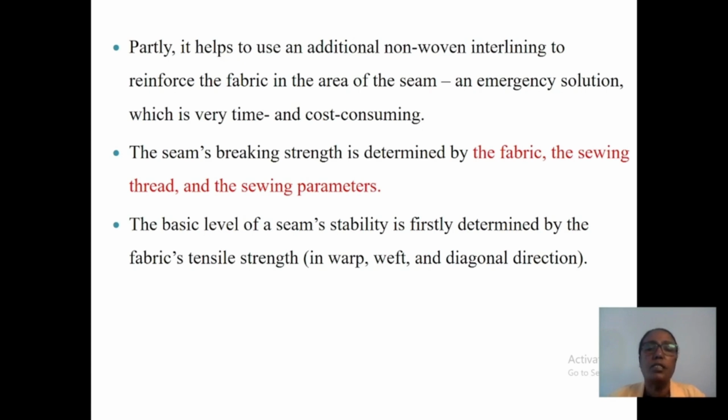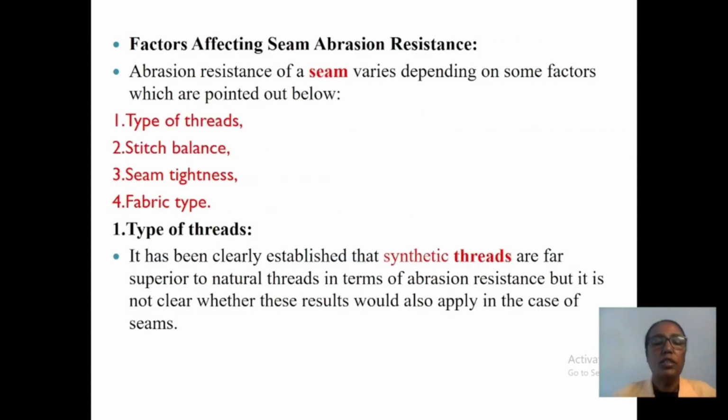The seam breaking strength is determined by the fabric, the sewing thread, and the sewing parameters. The basic level of seam stability is firstly determined by the fabric tensile strength, that means in warp, weft, and diagonal directions. These are fabric construction methods, so seam stability can be determined by the warp, weft, and diagonal directions of the fabric.